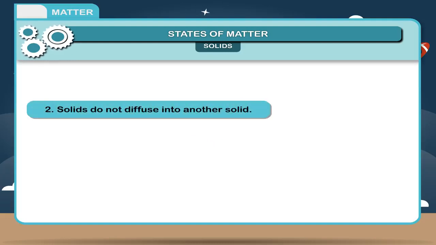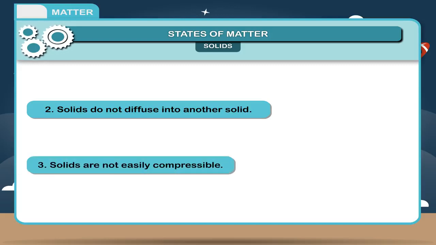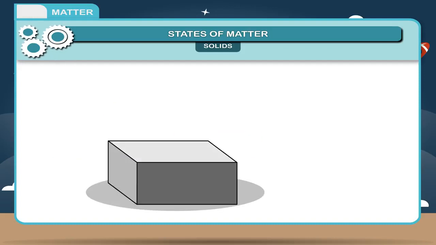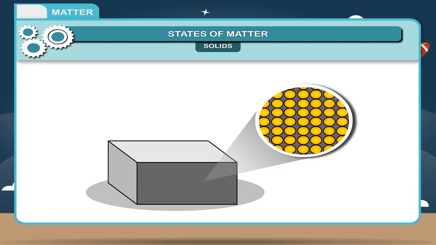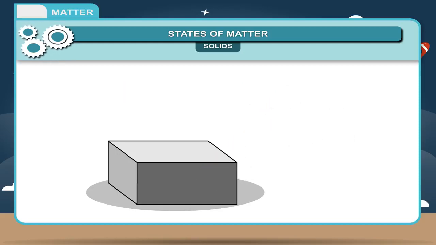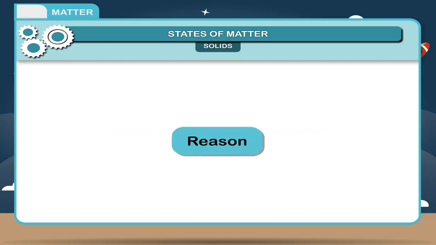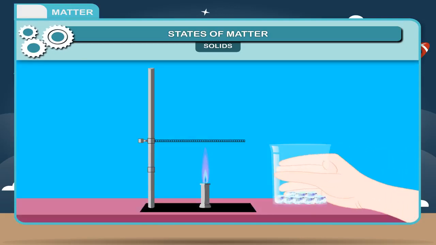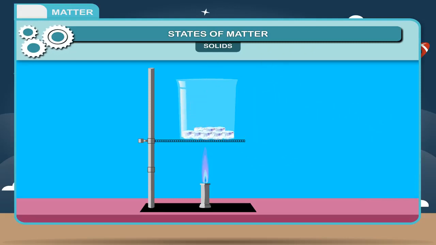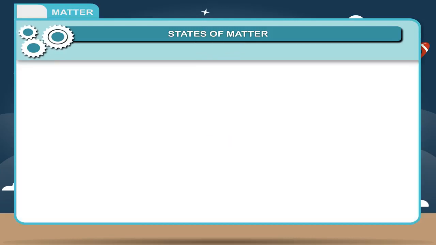2. Solids do not diffuse into another solid. 3. Solids are not easily compressible. Reason: in solids, molecules are very closely packed and intermolecular spaces are very less, so they cannot be reduced further. 4. On heating, solids change into liquids. Reason: heat provides energy to molecules to overcome the intermolecular force of attractions for changing the solids into liquids.